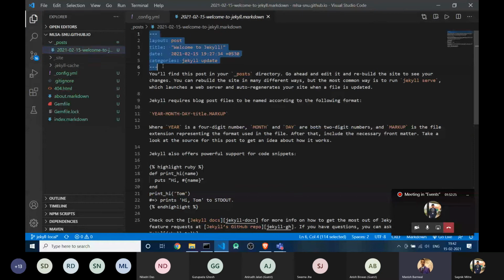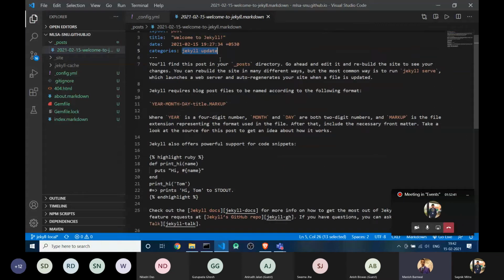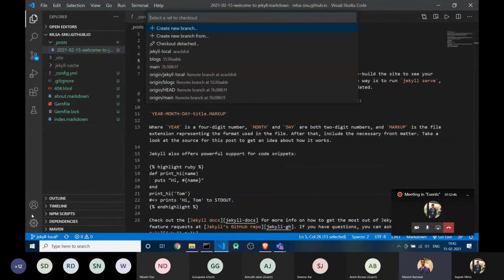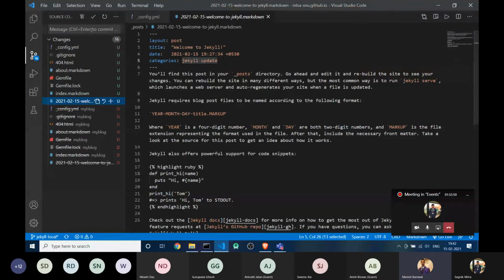The same goes for a post. You can put a layout for post, and there should be a title, and a date and time if you want. Then you can also add categories and tags. If you have gone through a blog, there are lots of categories and tags, and you can use them. All right, so I'm just pushing it, and let's check if it's working right now or not.